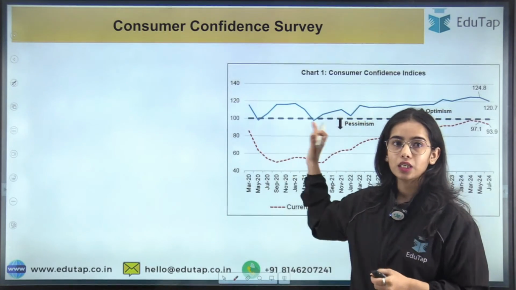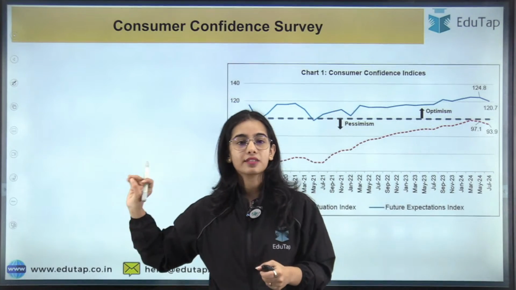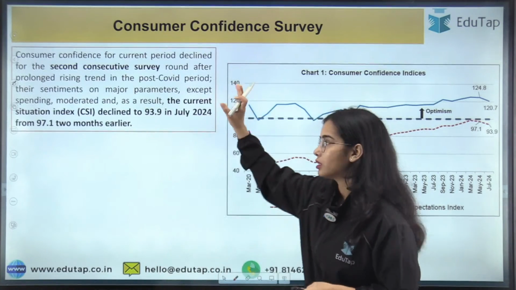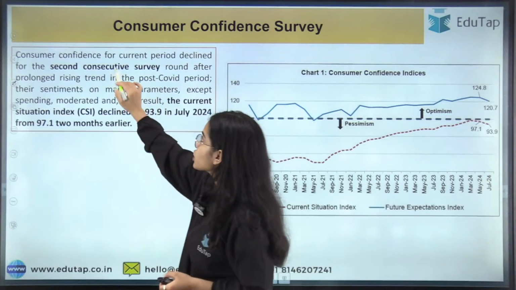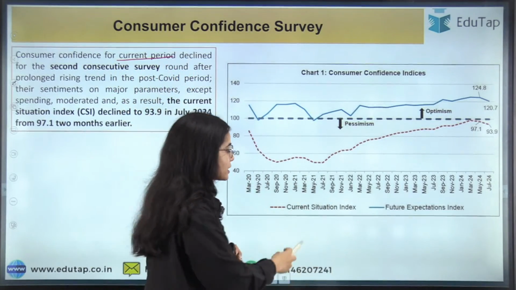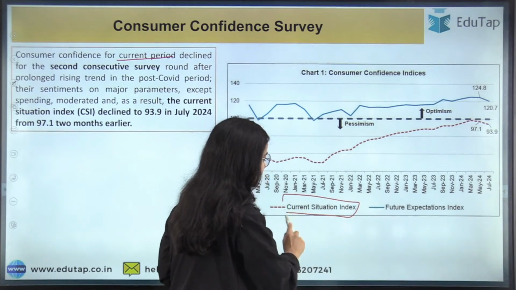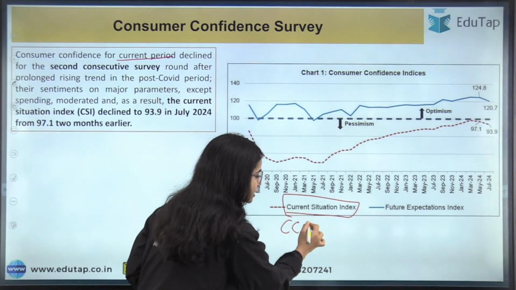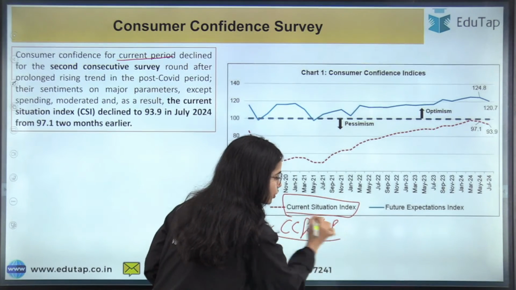So this is going to be the chart. You will be able to understand this very easily. Let's start with the first point, that is the consumer confidence for the current period. Consumer confidence for the current period is seen through the current situation index, that is, what the consumer confidence is for the current period. Okay.